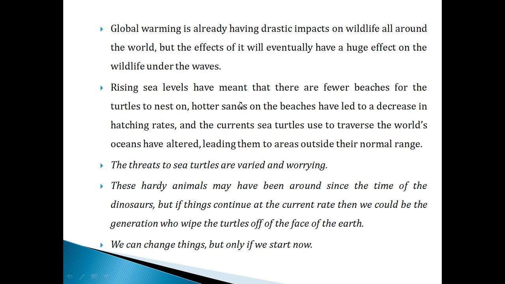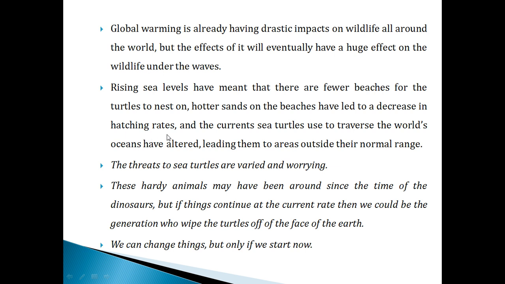Rising sea level means there are fewer beaches for the turtles to nest on. Harder sands on the beaches have led to a decrease in the hatchling rate. If we create a lot of problems for the sea turtle, the sea level will definitely rise, and then they face a lot of difficulties. What are the difficulties? They have only fewer beaches to nest on, and the sand becomes very hard, which decreases the hatchling rate.